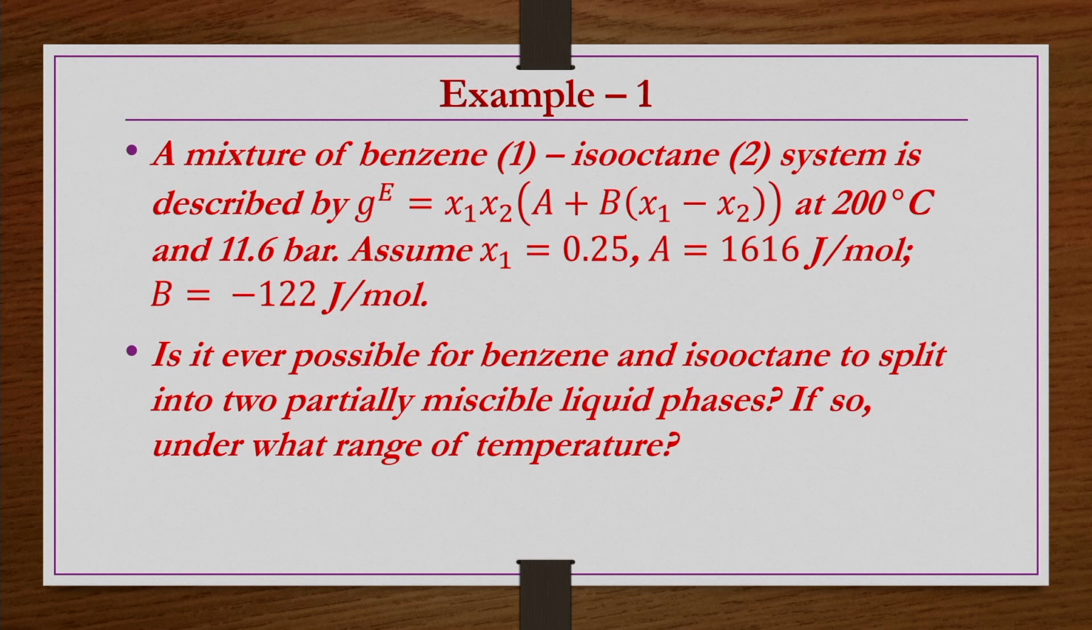That is the question. So, GE is given by this equation, which is nothing but the three-suffix Margules equation. If the GE of this particular system is described by the three-suffix Margules equation, under what range of temperature are we going to get two partially miscible liquid phases?